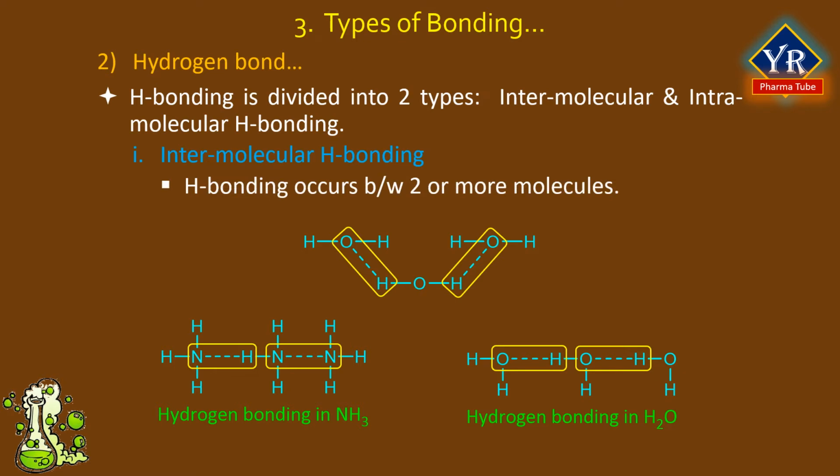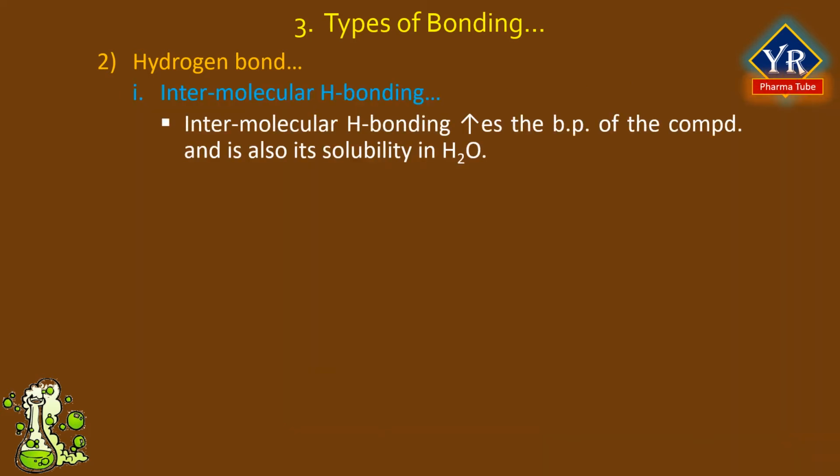Coming to the first kind, intermolecular hydrogen bonding, hydrogen bonding occurs between two or more molecules. In the first structure, hydrogen bonding occurs between three water molecules. In this type, hydrogen bonding occurs between two or more molecules of the same compound and results in the formation of a polymeric aggregate. Intermolecular hydrogen bonding increases the boiling point of the compound and also its solubility in water.